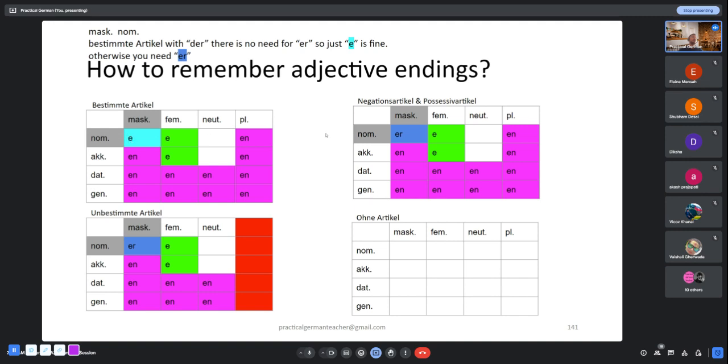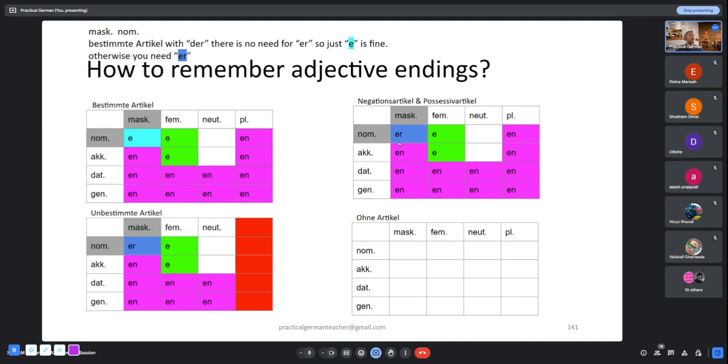Other way to look at this is, what is the unbestimmte article, indefinite article for masculine nominative case? It is ein. The article is ein, and here you will have kein. So the sound of er is not there, and that's why the adjective ending should have the sound of er. I'm saying these are just simple, these are not actual rules. I'm just giving you some tricks to remember these rules.